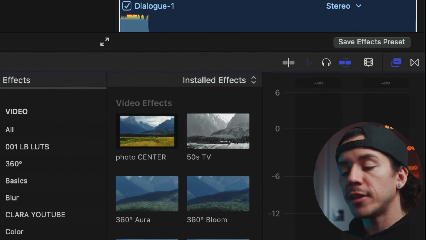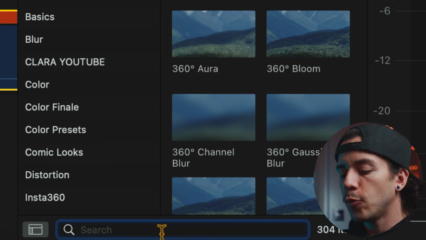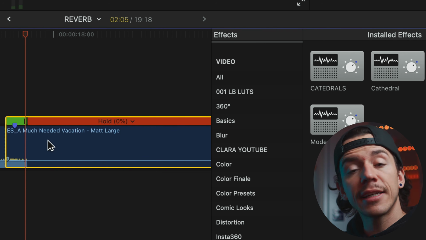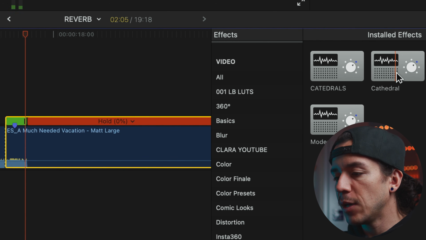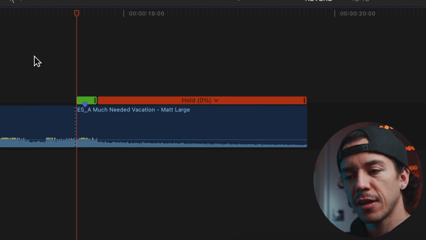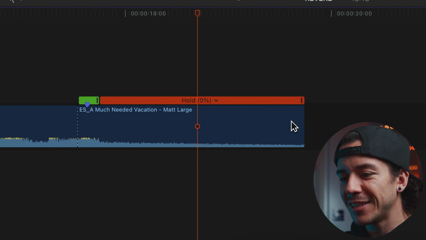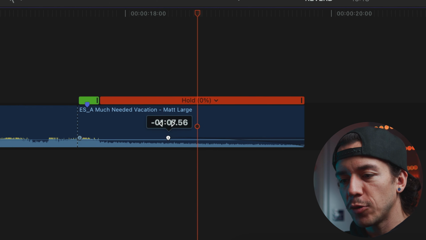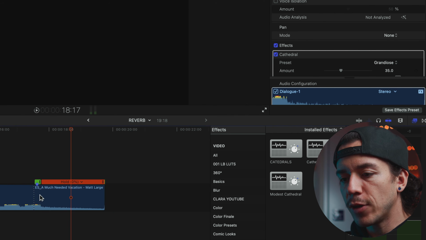Now that we have this part done, we're gonna go to Effects. We're gonna look for Cathedral. Select the clip that you want to apply the effect to and then double click. Boom, it will create this nice fade already. Look, it already looks good to me, but I just want to do a little fade here,